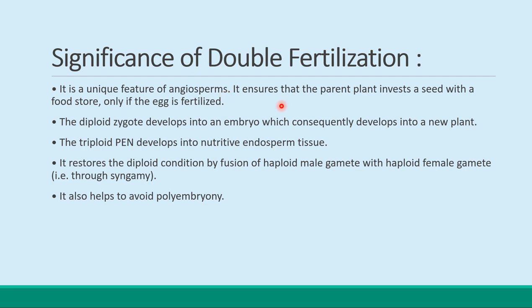You know that now. It ensures that the parent plant invests a seed with a food store only if the egg is fertilized.